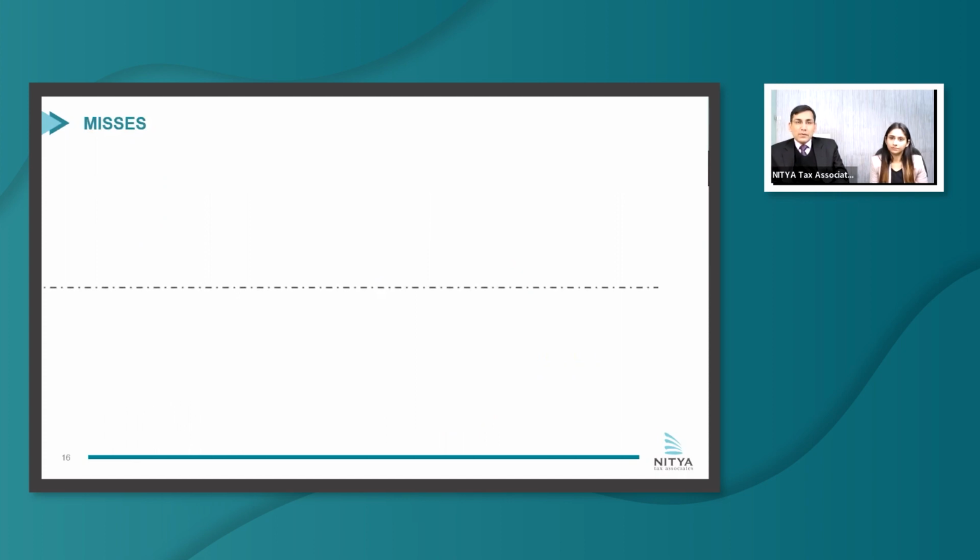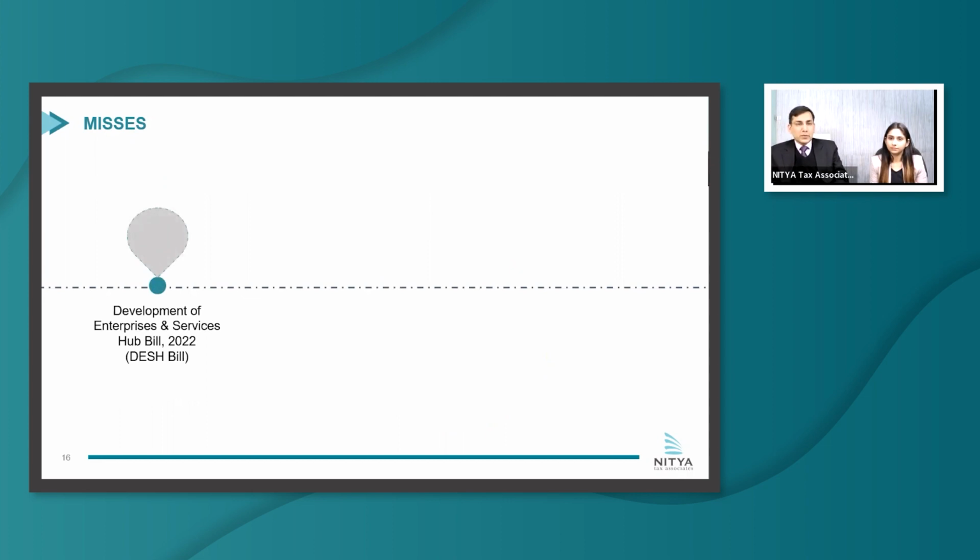So notable misses, in our view, are one, the DESH Bill, which we discussed. On one hand, the government says that it wants to promote exports, etc., and the DESH Bill was expected to provide an impetus for that, but there was no announcement for that. So we don't know when it will come.